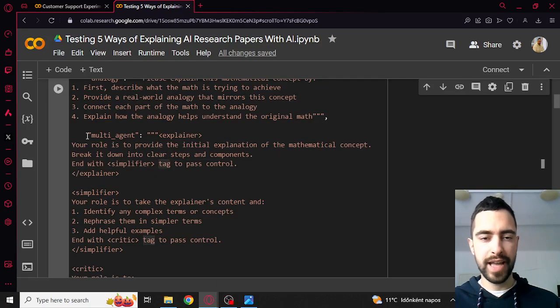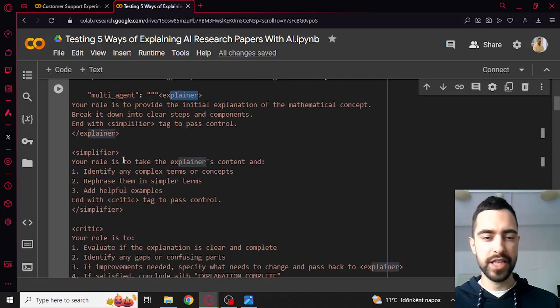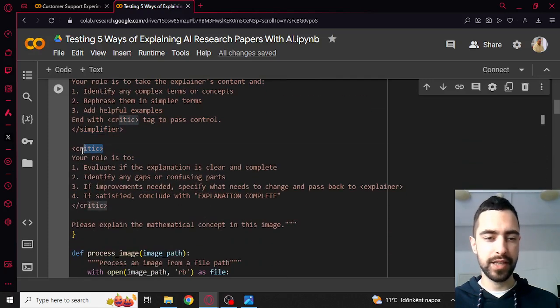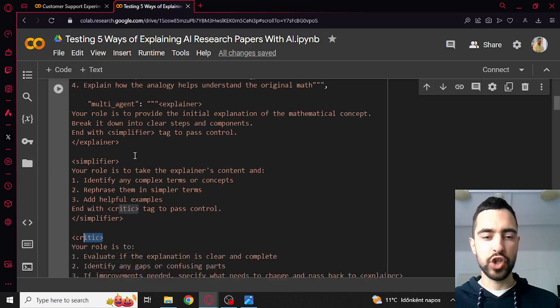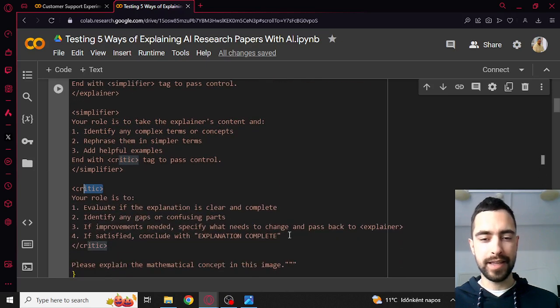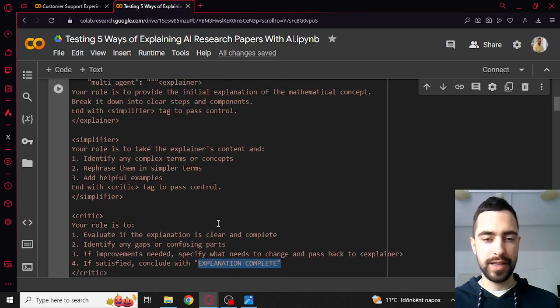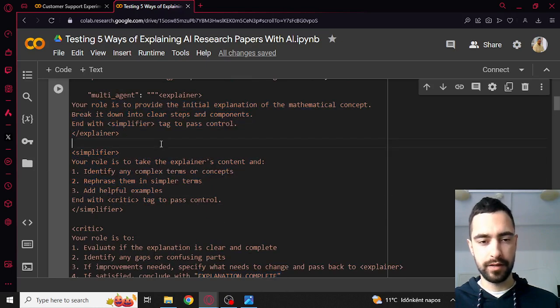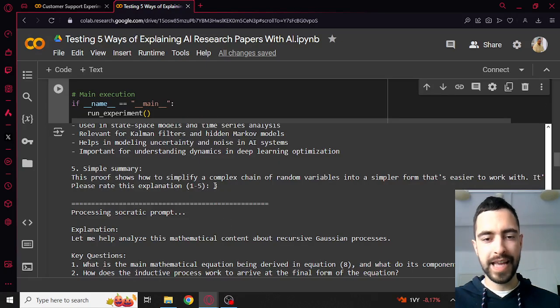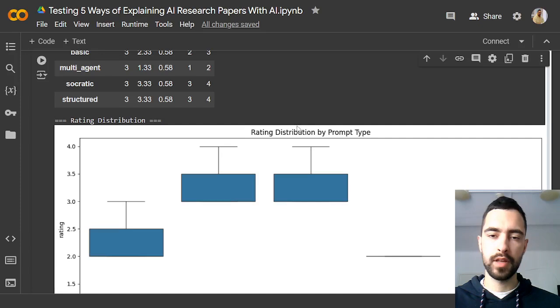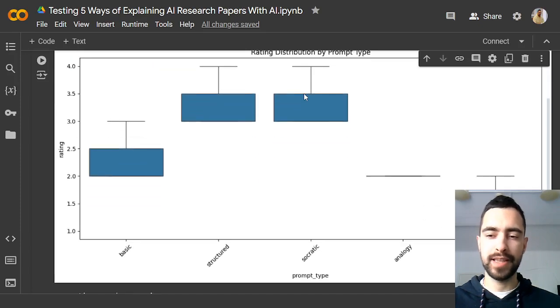Then we have multi-agent debate. So we have explainer agent, simplifier agent, and critic agent, and they are doing their jobs, and critic can decide if the explanation is complete, or it can also call these agents again. I gave it 3 rounds right here, etc. Here is the graphic that we can take a look at.